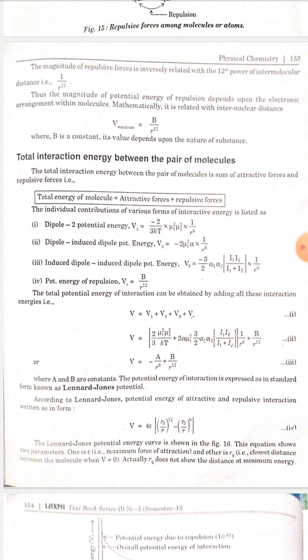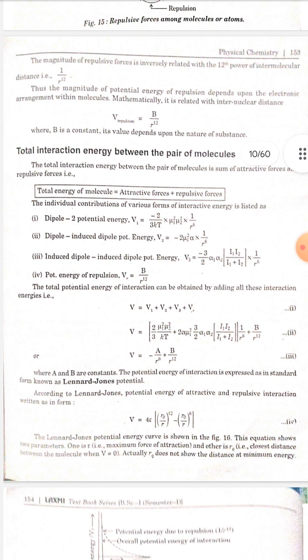Number 3, induced dipole potential energy, that is V3 is equal to minus 3 by 2 alpha 1 alpha 2, bracket start I1 I2 upon I1 plus I2 bracket close, multiplied by 1 by r to the power 6. Number 4, potential energy of repulsion, that is Vr is equal to B by r to the power 12.